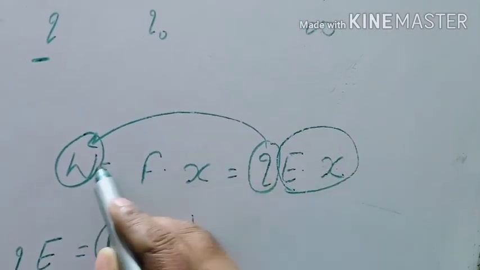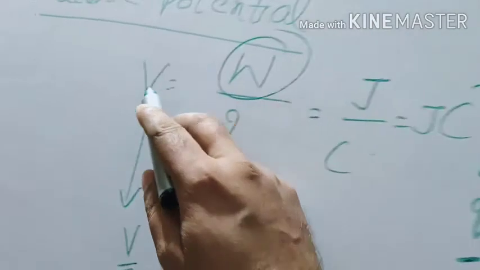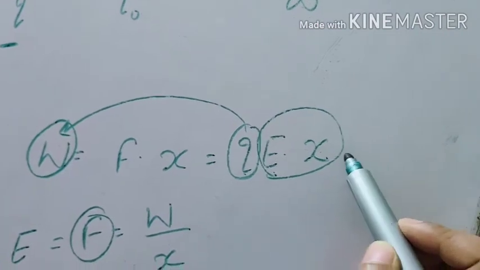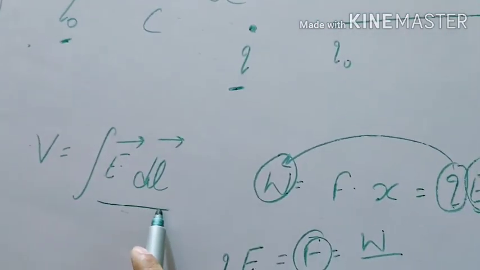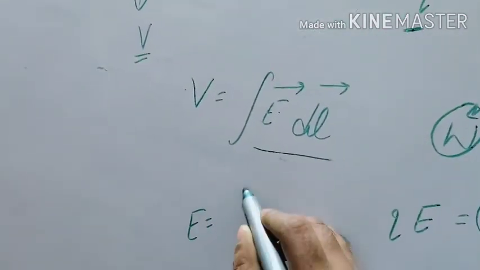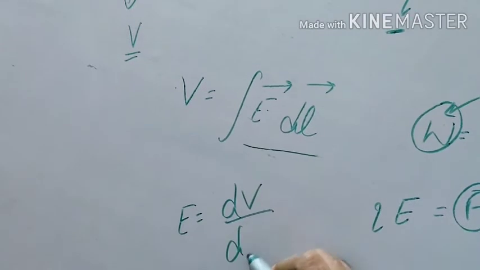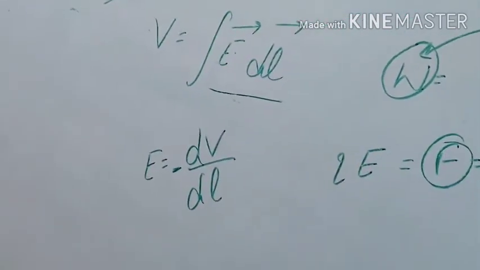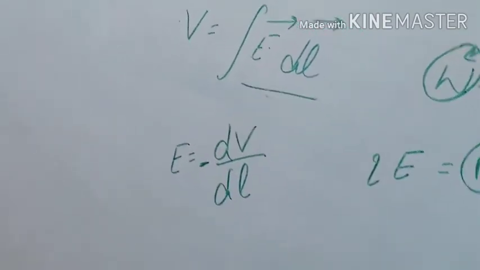Okay, so work done upon a charge is potential, and E dot dx is a line integral. So V is equal to the integral of E dot dl, the line integral of the electric field. Also, if you differentiate it, you always say that the electric field is the negative gradient of potential. Why do you say it like this? Why do you consider the negative sign over there?